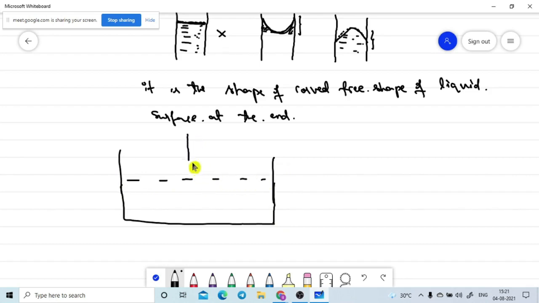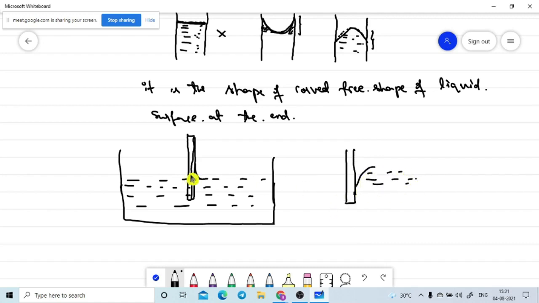We are not telling whether this is water or mercury. If we bring this solid substance into contact with the liquid, at the contacting point sometimes the liquid level rises, and at some places the liquid level decreases, depending upon what solid substance we took and what liquid is there.